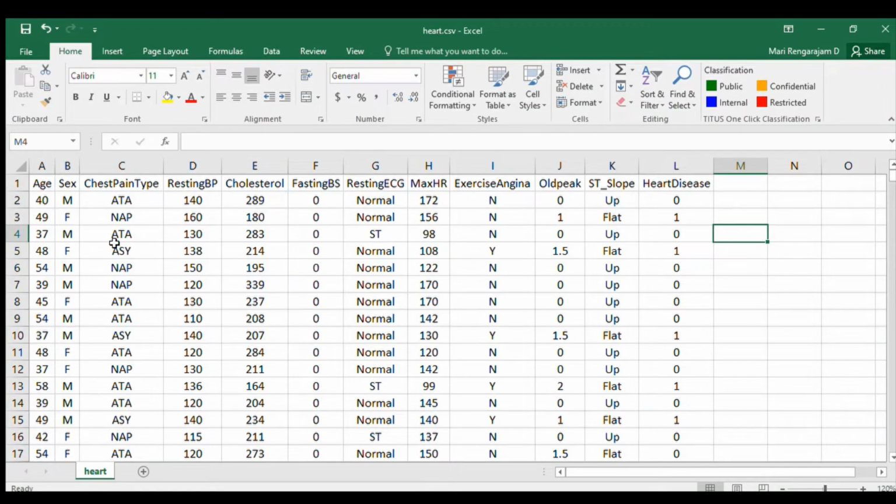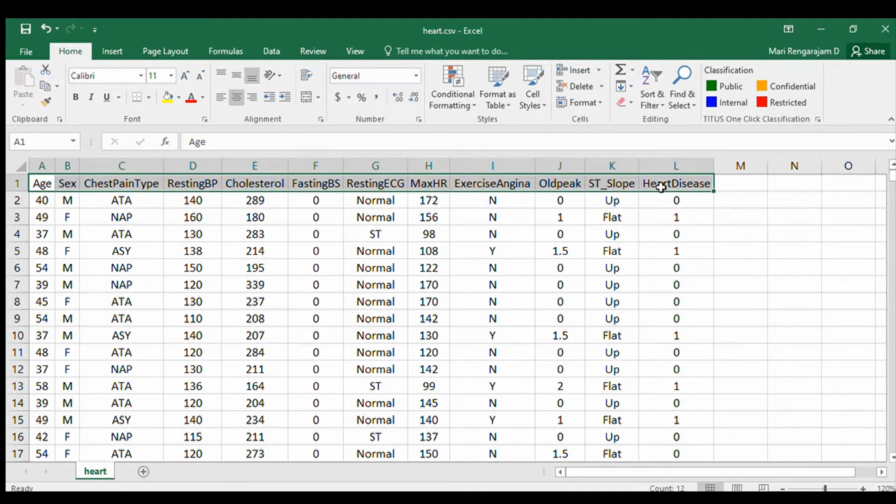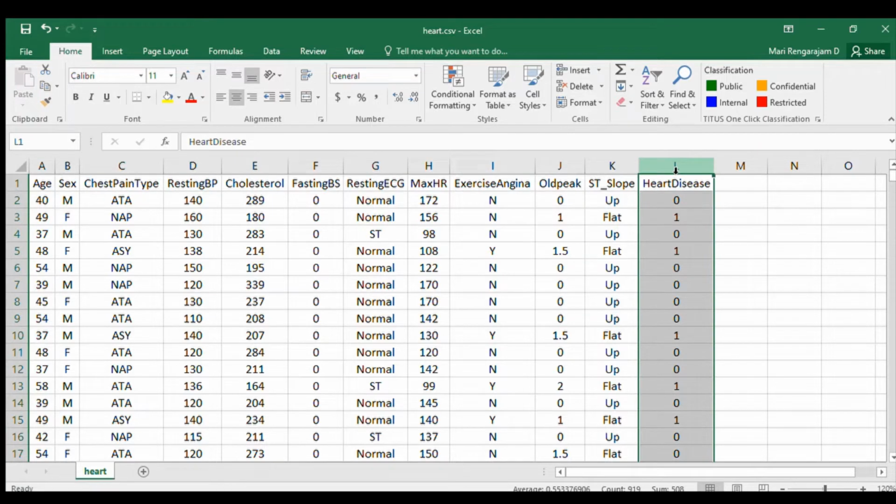Machine learning is a subset of artificial intelligence which provides machines the ability to learn automatically by feeding it tons of data. Here I have taken a data frame from Kaggle which has 12 features, and heart disease is the feature which we have to predict using the other 11 features.